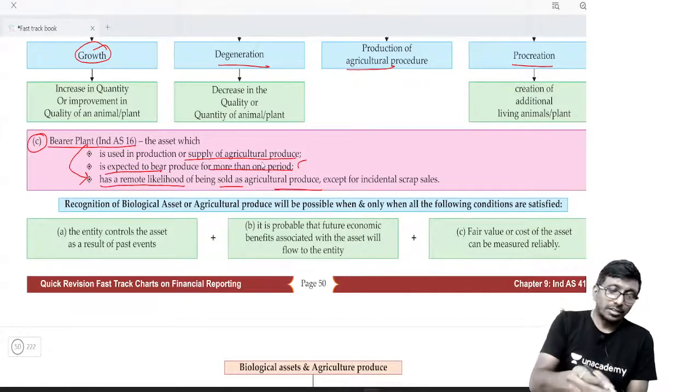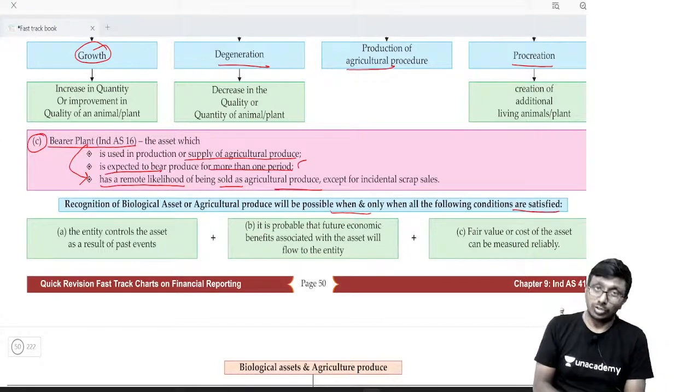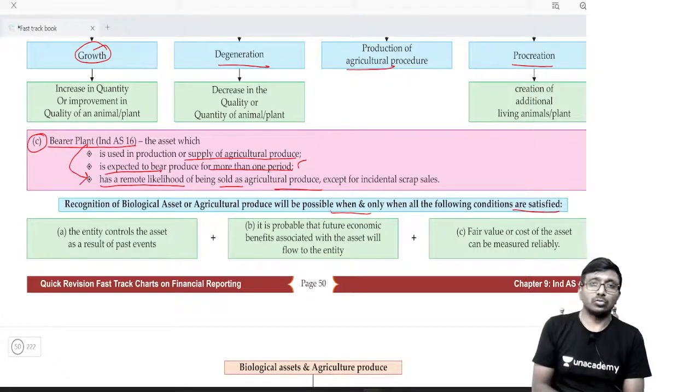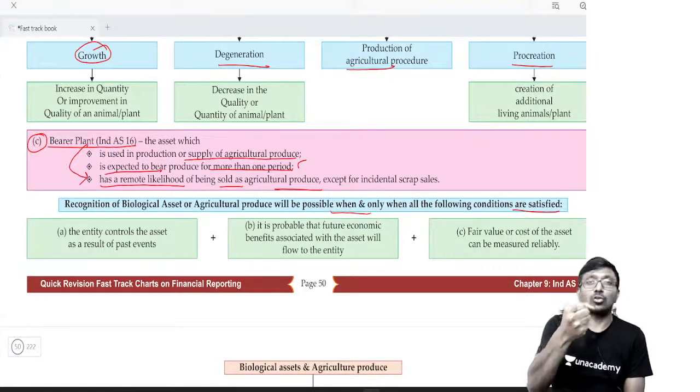Done. Next, recognition of a biological asset or agriculture produce will be possible when and only when the following conditions are satisfied. First and foremost, any asset, not only a biological asset, can be recognized only when the entity gets control of the asset. What do you mean by control? I should be able to generate the future economic benefits from it, and I can restrict the access of future economic benefits from others.